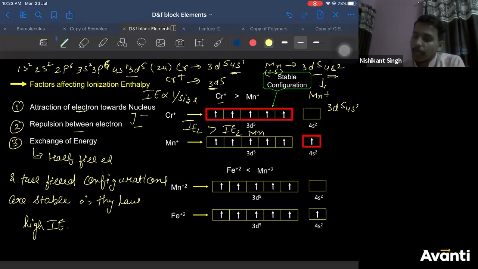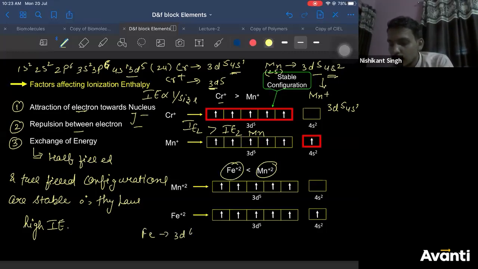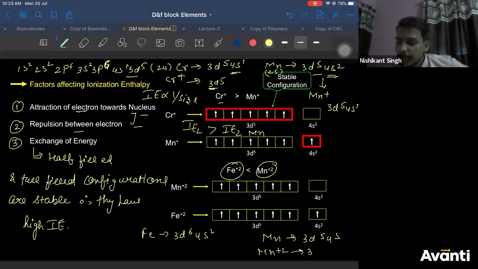Now, similarly, you can answer among Mn plus 2 and Fe plus 2. Who will have more configuration? Iron is 3d6, 4s2. Mn is 3d5, 4s2. You have to remove electrons from Mn plus 2. Mn plus 2 means remove 2 electrons, so you will have only 3d5. Fe plus 2 means you will have 3d6.